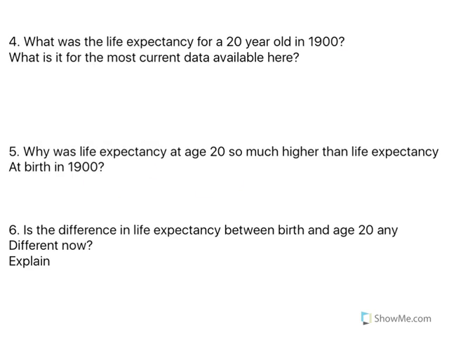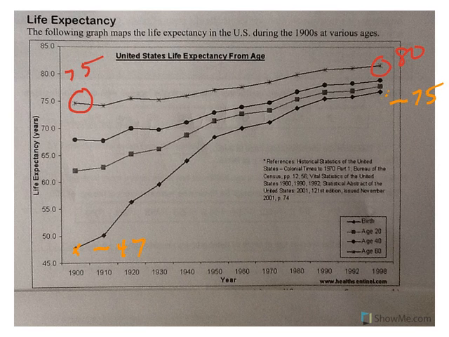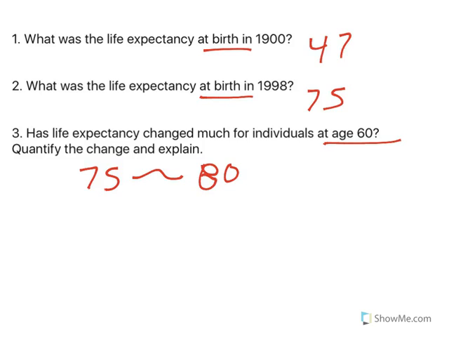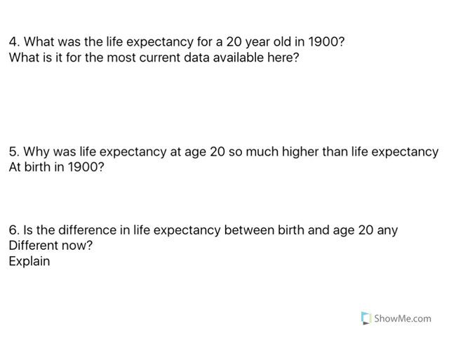All right, let's look at number 4. What was the life expectancy for a 20-year-old in 1900? And for the most current availability here. So now we're looking at the 20-year-olds. Let's go to the 20s. So here, I would say that's about 62, maybe. And then it goes up to about here, which is, I don't know, maybe 76. And again, I'm estimating, right? These are not perfect. But when we're talking about a 20-year-old, we're talking about 62 to 76.